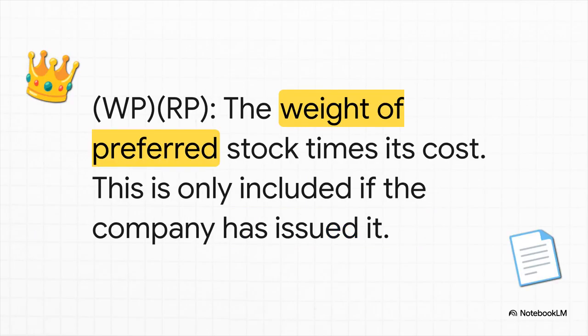And finally, there's a spot for preferred stock, if the company even has any. It's just like the others, weight times cost. But notice, there's no tax adjustment here. That's because preferred dividends are paid with after-tax money. So if the exam problem doesn't say anything about preferred stock, you just ignore this part completely.